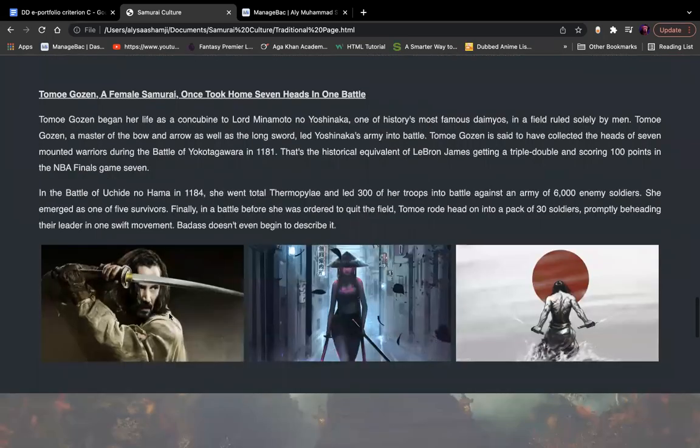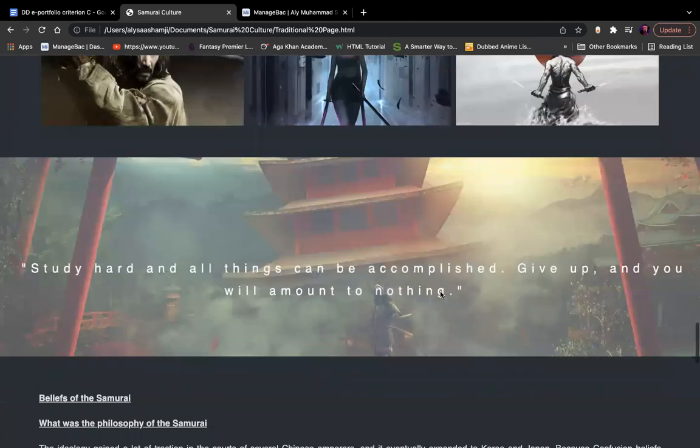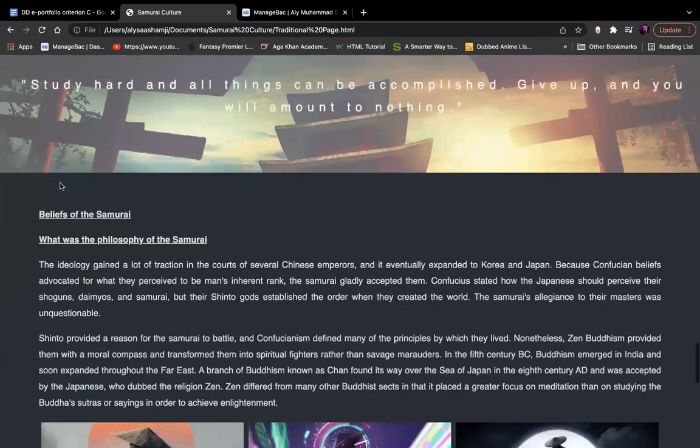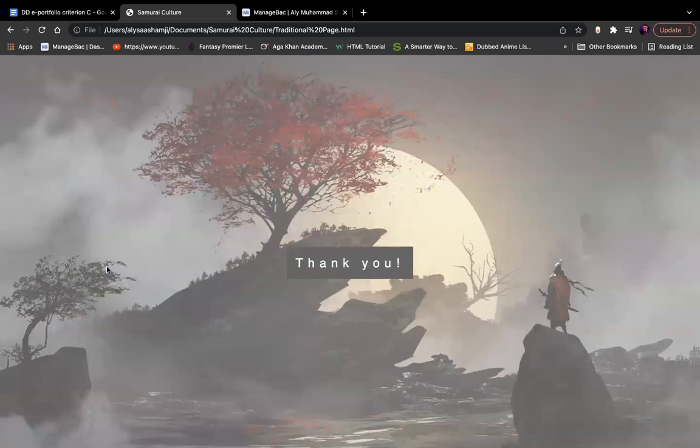These are the pictures. This is the 47 Ronin, this is Tomoe Gozen, and this is Miyamoto Musashi. You can tell him because he has the two swords. This is another final samurai quote, as well as a parallax scroll image and belief of the samurai. And the final thank you.